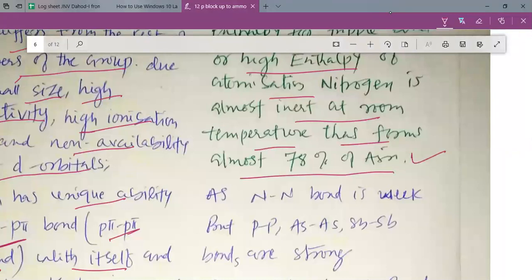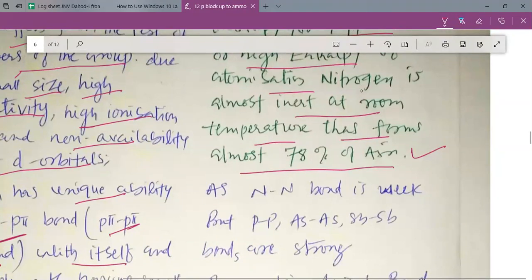See, nitrogen is present in a large amount in the air because it cannot combine at room temperature. At normal temperature, nitrogen behaves like an inert gas, and it does not combine with the other elements, and that is why it can remain in the air without reacting with other elements, and thus it is found in a huge amount in the air.